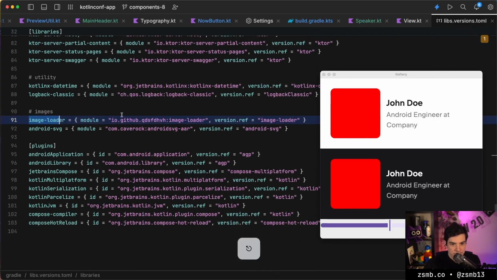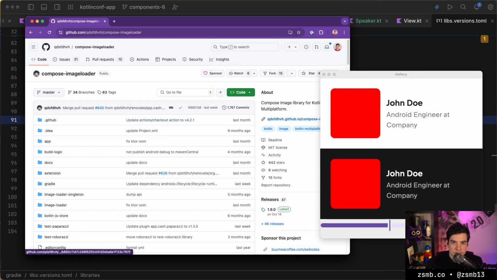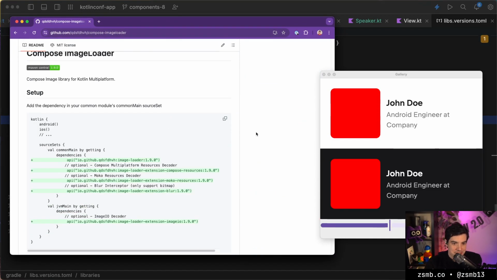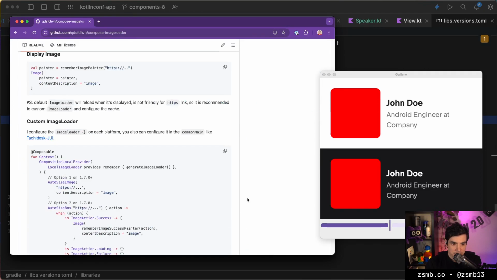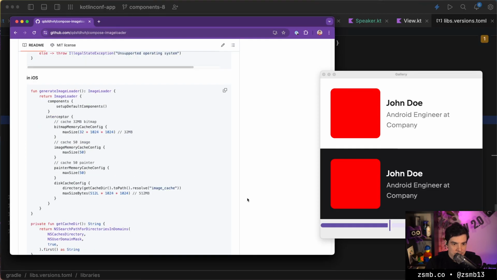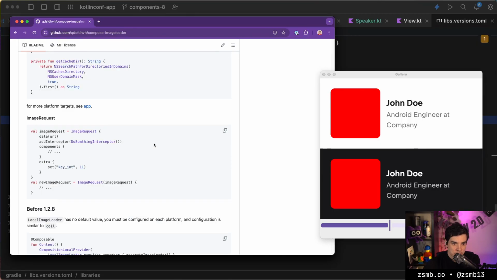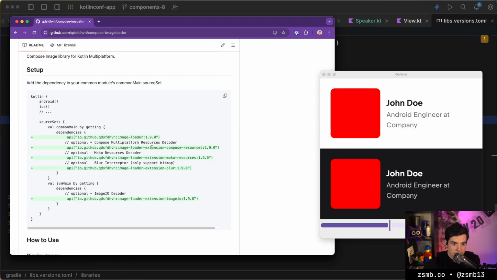What's image loader? It's a Compose Multiplatform image loading library, similar to Coil. This must have been multiplatform before Coil, and I assume that's why we have it.